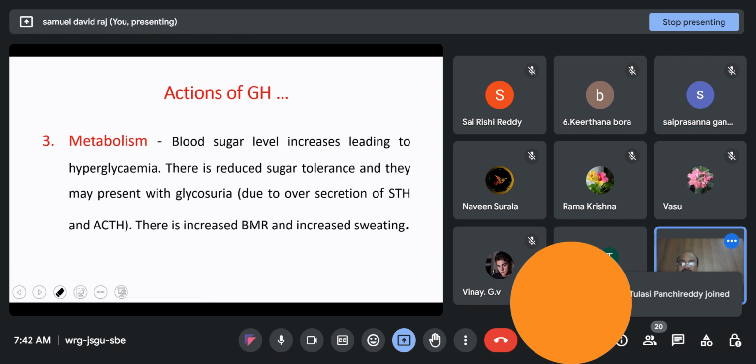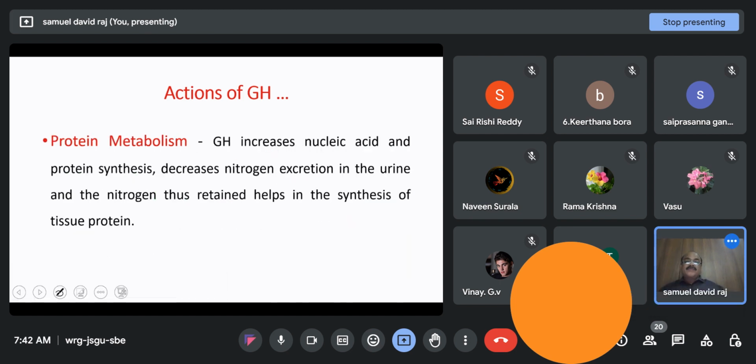Okay. Next thing is protein metabolism. Growth hormone increases nucleic acid synthesis and protein synthesis. It decreases nitrogen excretion in the urine. Why does it decrease nitrogen excretion in the urine? Because it has to promote protein synthesis, which requires amino acids.